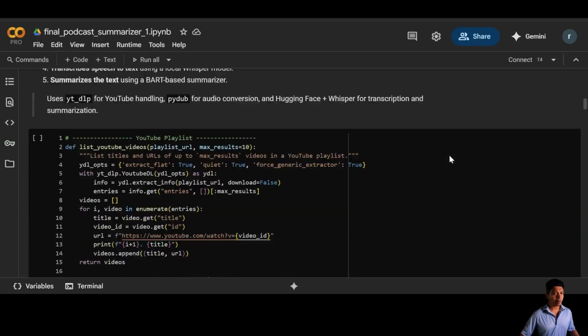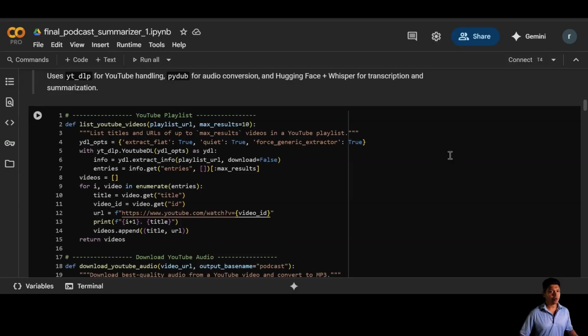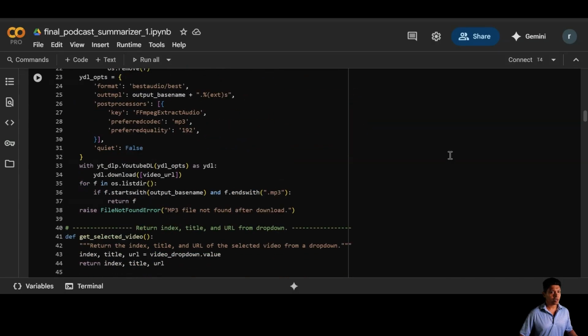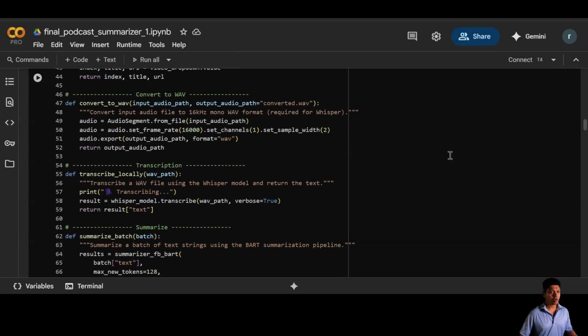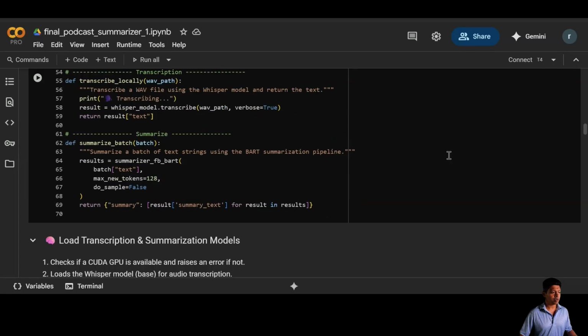We've set up a streamlined pipeline that grabs videos directly from a YouTube playlist, extracts audio, converts it into Whisper compatible WAV format, and transcribes it locally into clear text. Then, using a powerful BART-based summarizer from Hugging Face, we quickly generate concise, insightful summaries, all steps neatly wrapped into intuitive functions, making summarizing your favorite videos effortless.